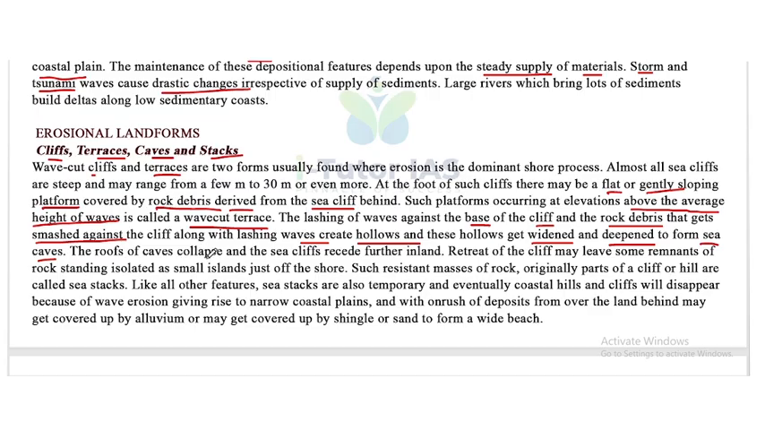The roofs of caves collapse and the sea cliffs recede further inland. Retreat of the cliff may leave some remnants of rock standing isolated as small islands just off the shore. Such resistant masses of rock, originally part of a cliff or hill, are called sea stacks. Like all other features, sea stacks are also temporary, and eventually coastal hills and cliffs will disappear because of wave erosion, giving rise to narrow coastal plains.